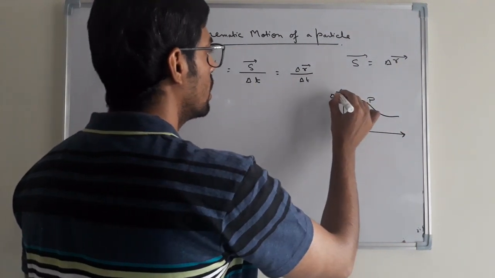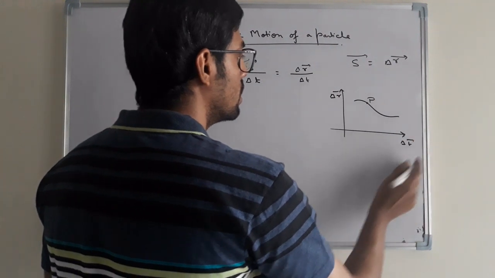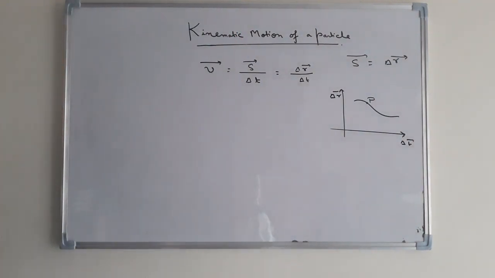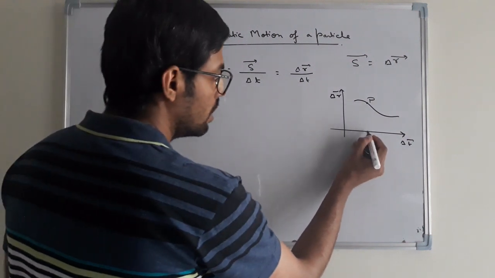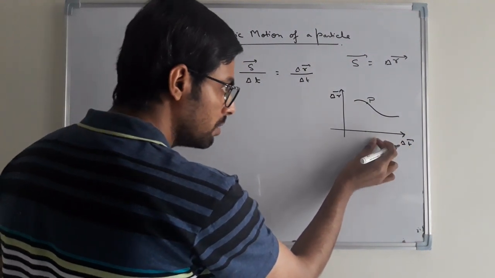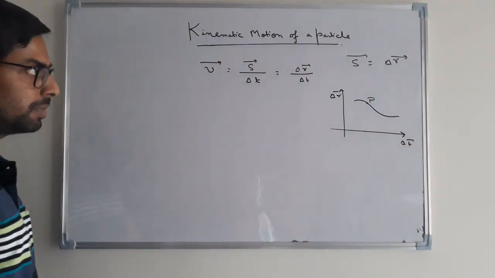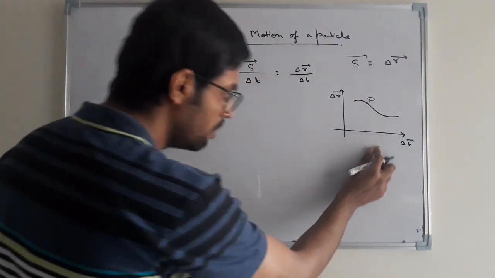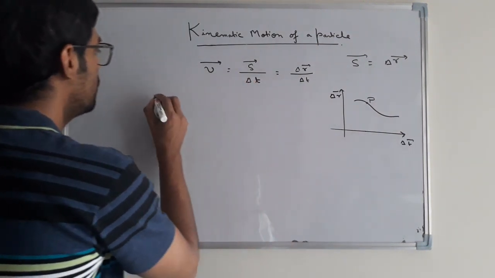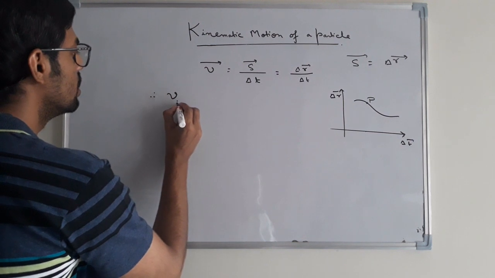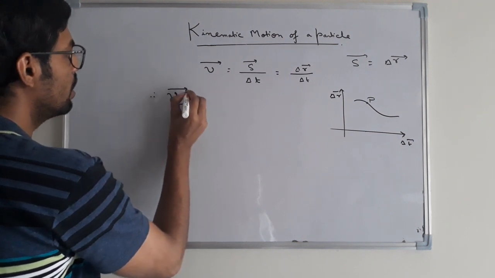Suppose it is delta r in delta t. For instantaneous velocity, this delta t must be infinitesimally small.